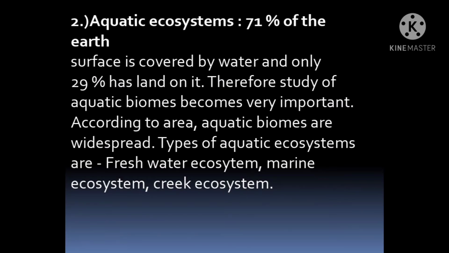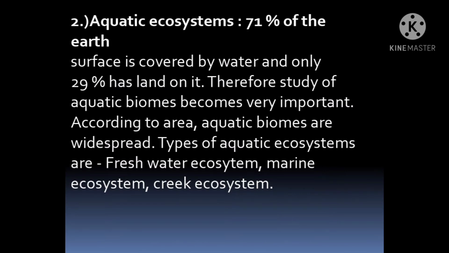So students, what was the second type of biome? The second type of biome was the aquatic biome. So students, what can you understand by the word aquatic? We know aquatic means water. So now we are going to see the lifestyle in water.